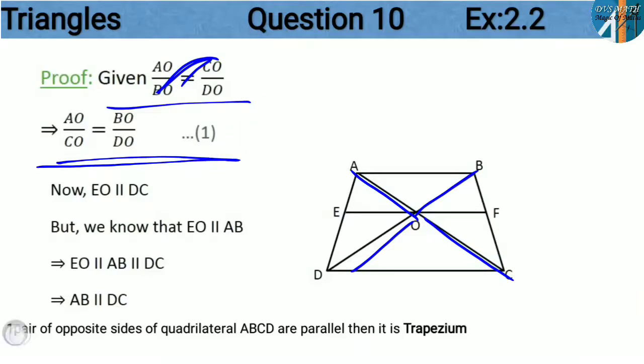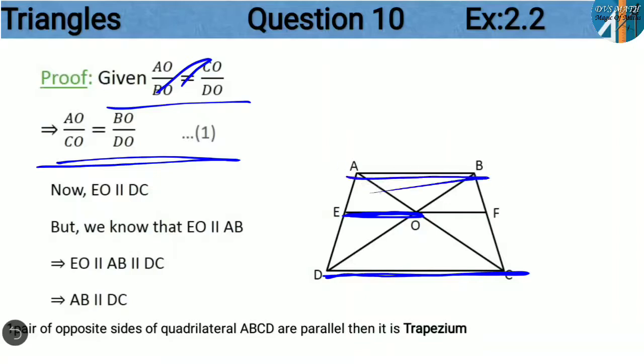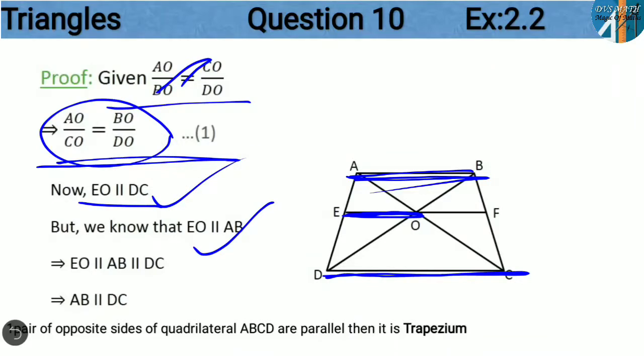Then, as you can observe in the construction itself, what we said, EO is parallel to AB, correct? Now, from the proof we got EO is parallel to DC, but we know from construction that EO is parallel to AB. So from these two, EO is parallel to DC and EO is parallel to AB. So EO is parallel to AB and DC. Finally, what we can write, AB is parallel to DC.